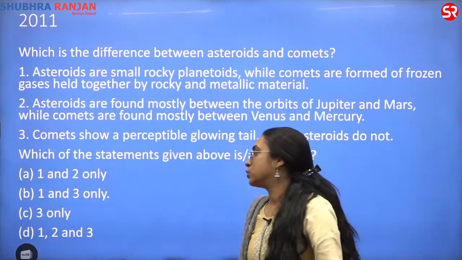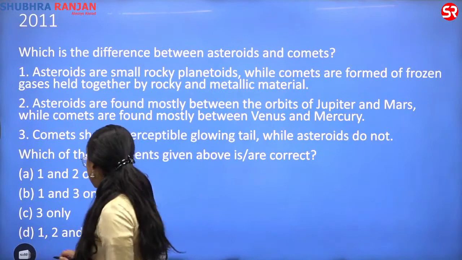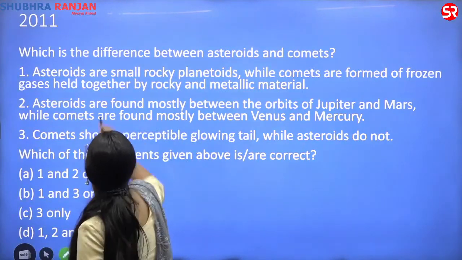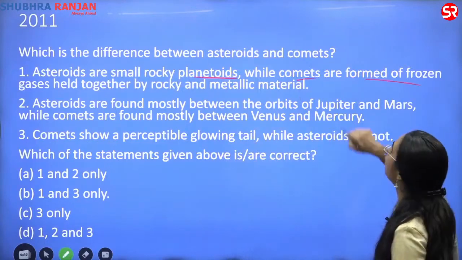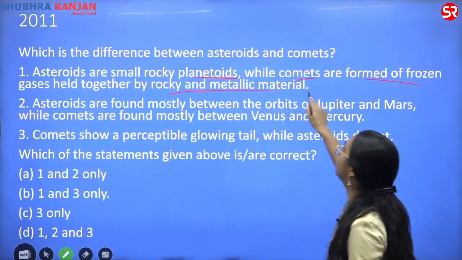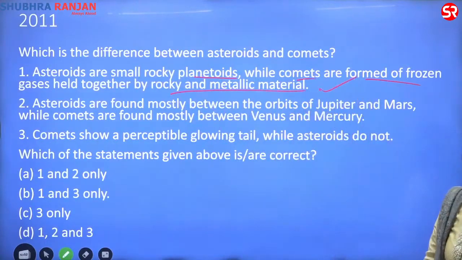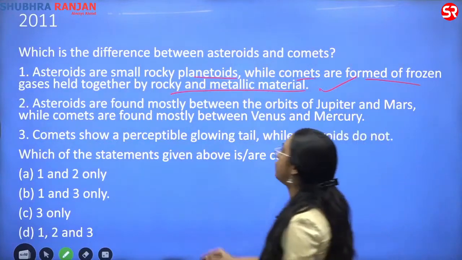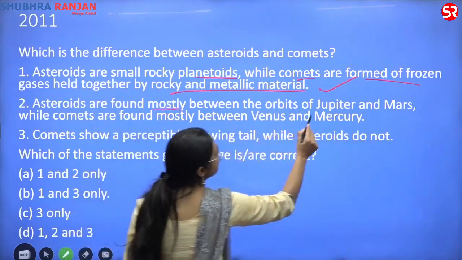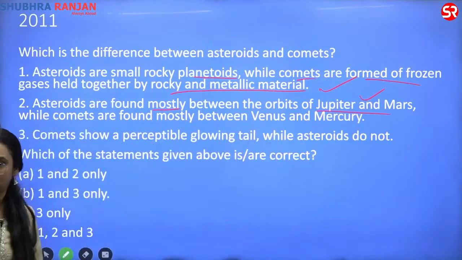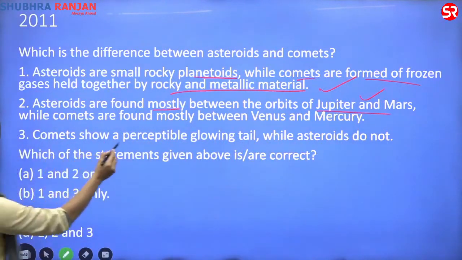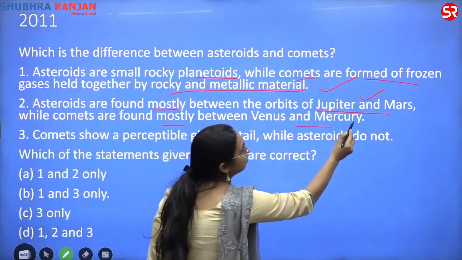One for A. So if I look at this question, the asteroids are small rocky planetoids, while the comets are formed of frozen gases held together by rocky and metallic minerals. This is correct. The asteroids are found mostly between the orbits of Jupiter and Mars. Correct. While the comets are found mostly between Venus and Mercury.